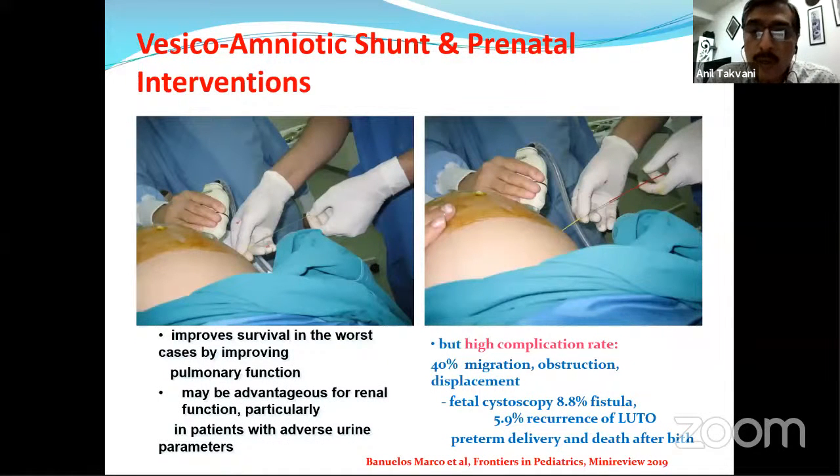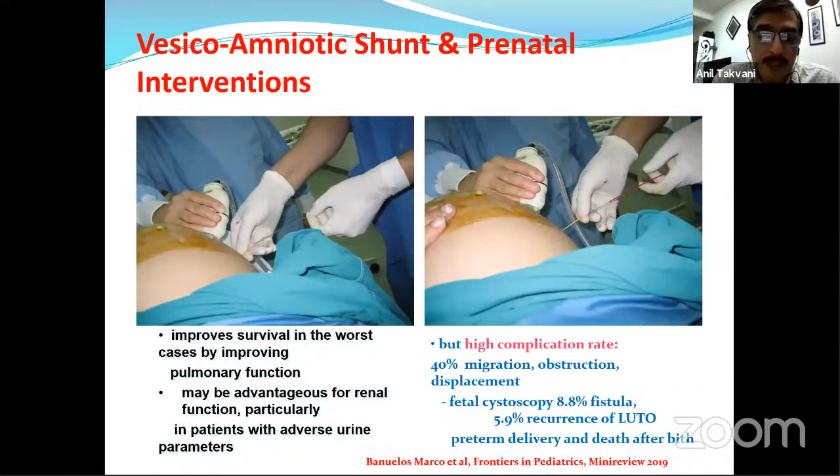And then there are two interventions. One is vesicoamniotic shunting. Here you can see that this is in progress. It is under sonography guidance, and you can see that the guide wire is inserted under the sonography, punctured through the uterus into the bladder, and then this pigtail catheter is pushed with the help of the pusher. The procedure appears almost easy, but it's not like that. These pictures are courtesy of Professor Mohammed Isa from Egypt. We had a symposium with him in 2014.